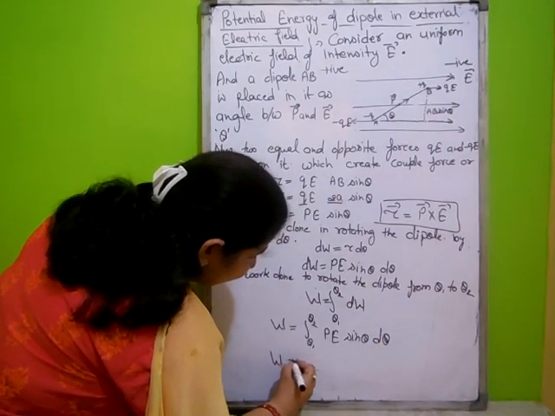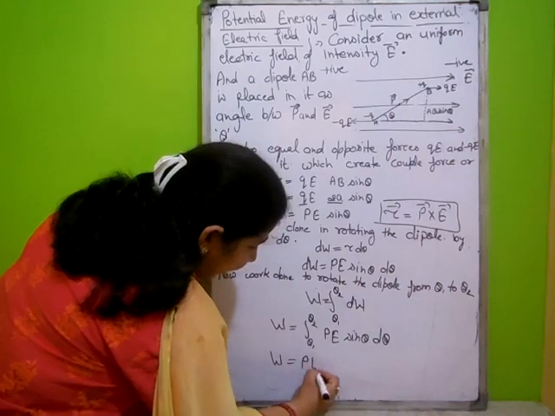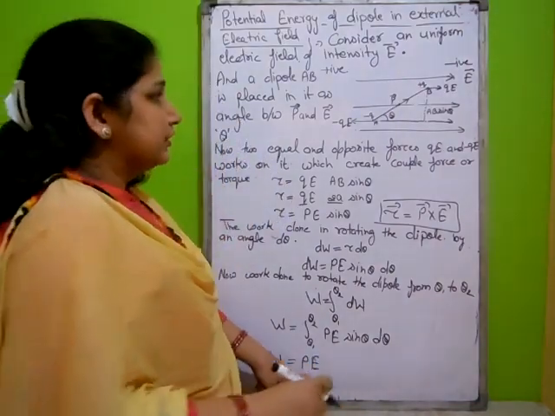Take the common terms p and E outside the integration, both are constant.